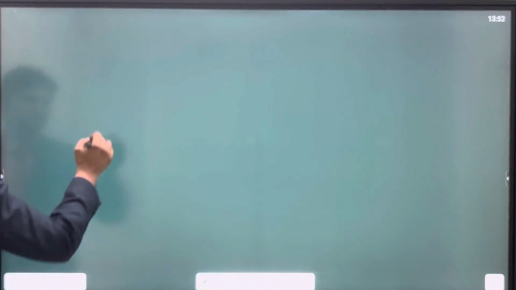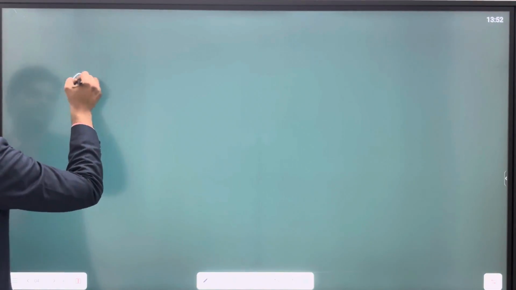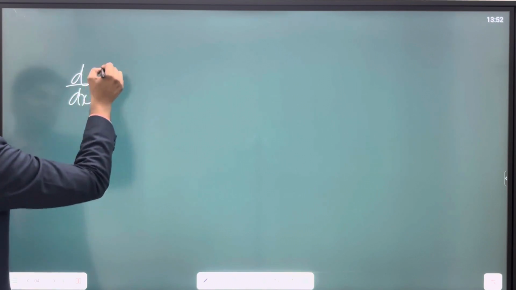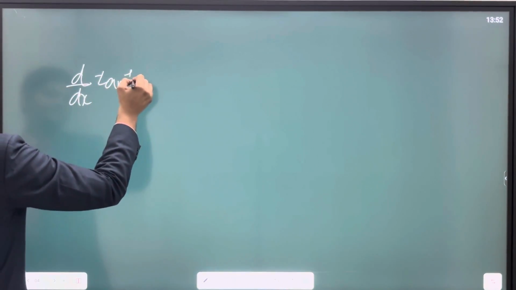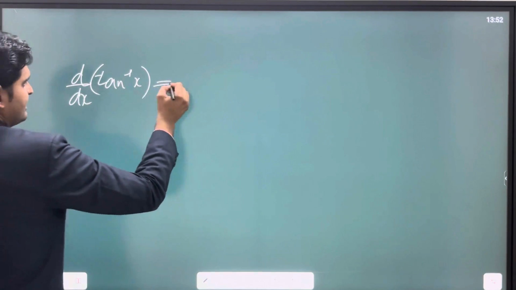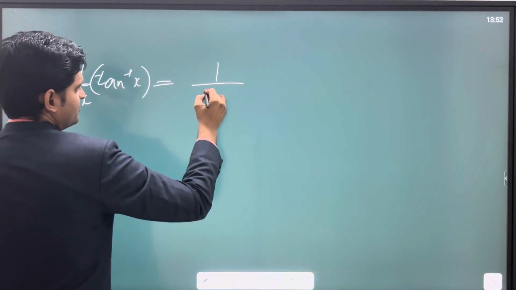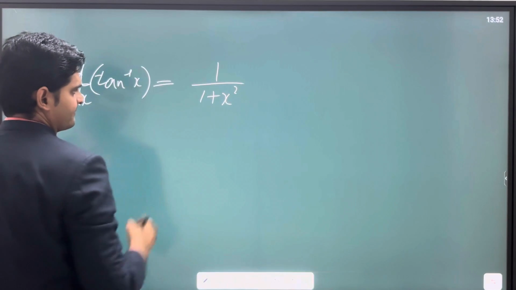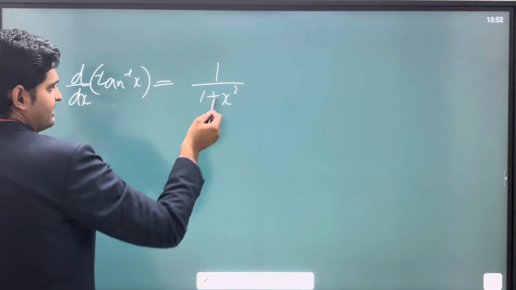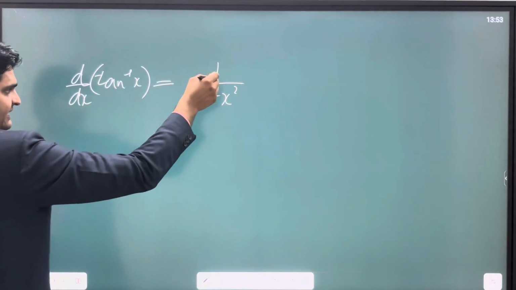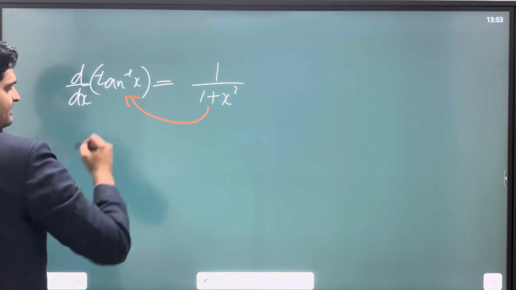When we look at the derivative of tan inverse x, what do we have? The derivative of tan inverse x is 1 upon 1 plus x square. So what can we make of it? If we integrate this function, we will again return to its primitive state, right?